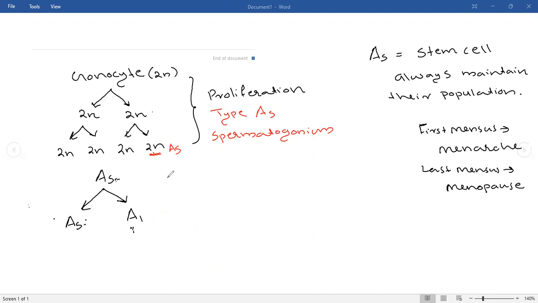So now, what will happen to the A1 cell? That is our question now. When the A1 cell divides, it will produce another A1 cell, and a B cell will also be produced. The A1 will produce one more A1 and also a B cell. This B cell,